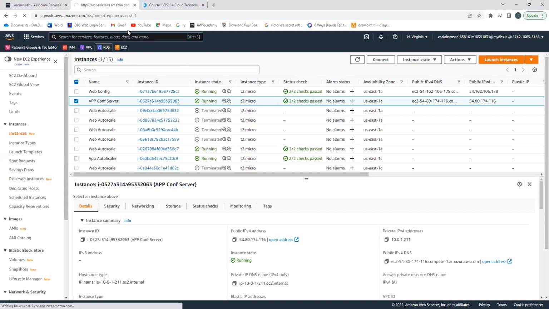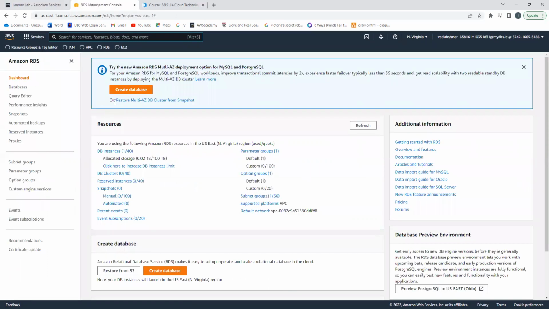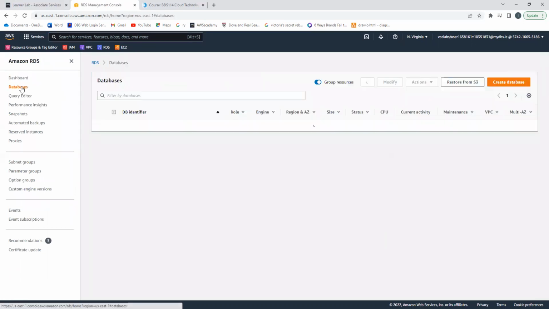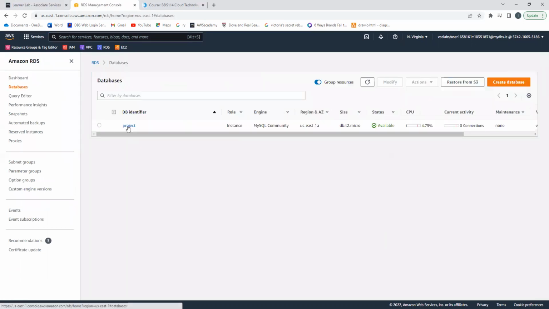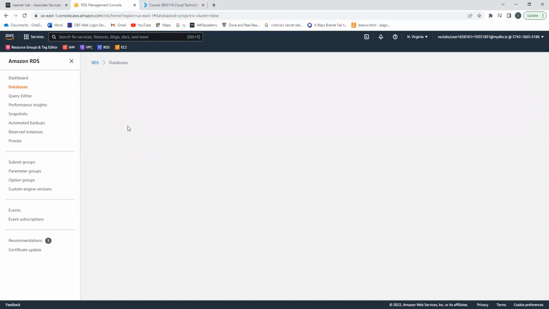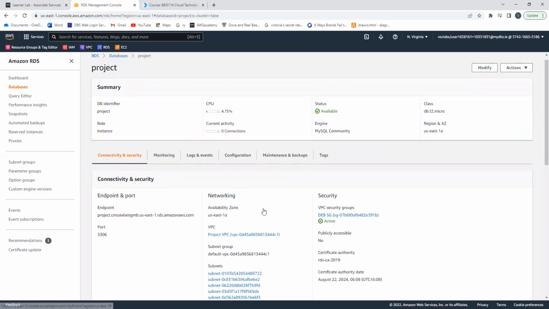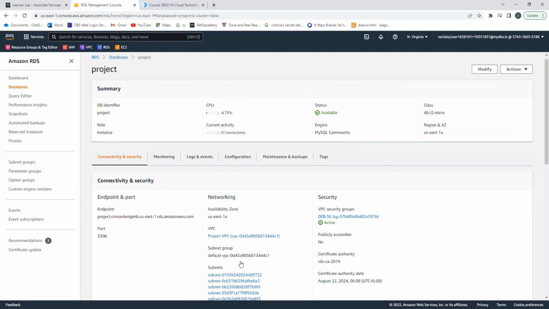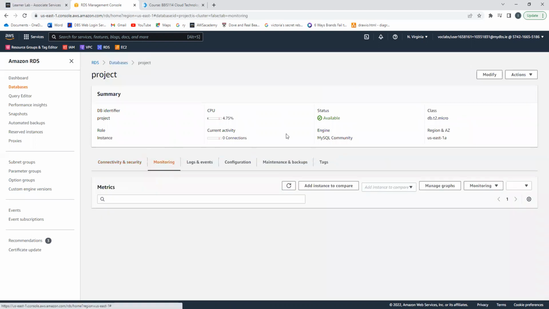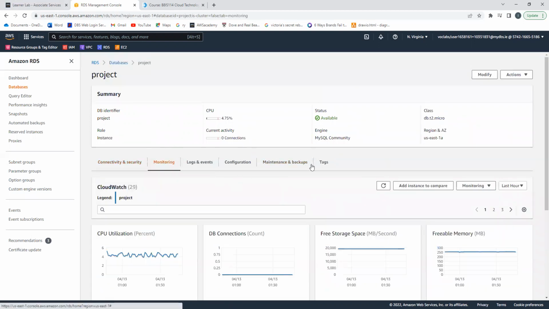We then created our RDS. Our project database. The subnet associated with T2 micro.